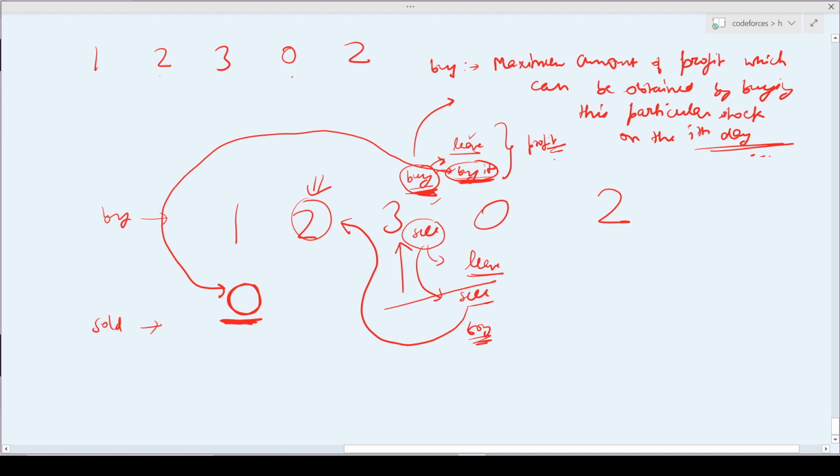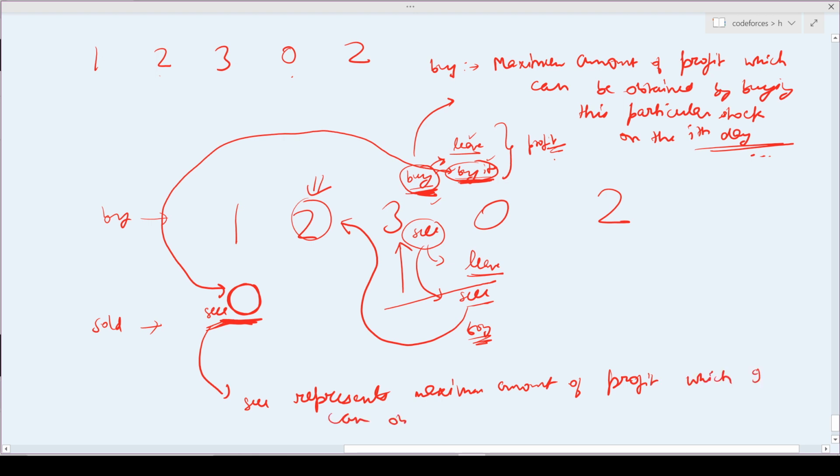So either I can leave it or I can actually buy it. And to buy, I will check the value of sell here. And why sell? Because the sell represents the maximum amount of profit which I can obtain by selling this particular stock on the ith day.